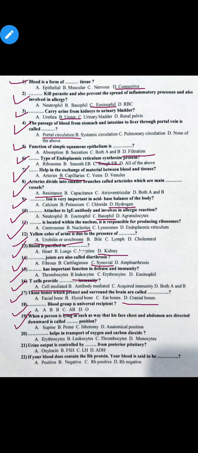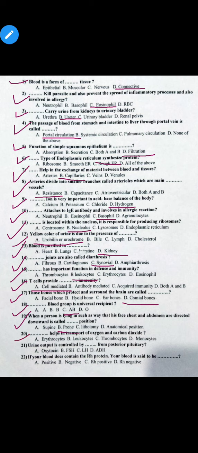When a person is lying in such a way that his face, chest, and abdomen are directed downward is called dash position. Option A, supine position, option B, prone position, option C, lithotomy position, and option D, anatomical position. So the correct option is option B, prone position. When a person is lying in such a way that his face, chest, and abdomen are directed downward is called prone position.